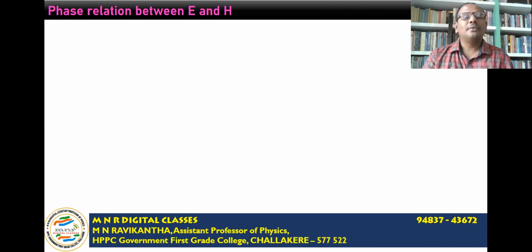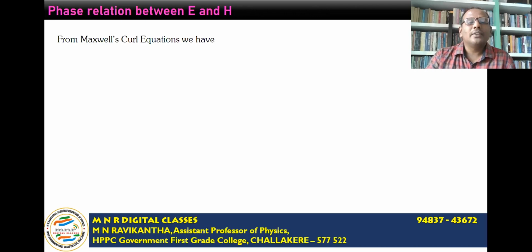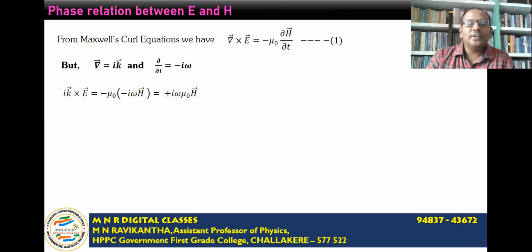Now let us derive the phase relation between E bar and H bar, the phase relation between electric and magnetic field vectors. From Maxwell's curl equation, we have del cross E is equal to minus mu naught times the partial derivative of H with respect to t. Call this equation 1. But we know that the operator del is i k bar and the operator partial derivative with respect to t is equal to minus i omega. Substituting these two values, we get i k bar cross E bar is equal to minus mu naught times minus i omega H bar.